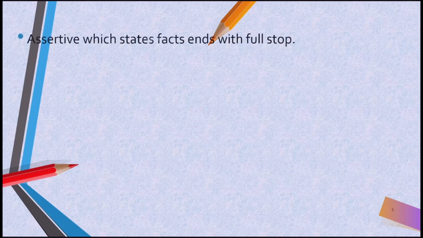The first one is assertive sentence. So, an assertive sentence states facts and ends with a full stop. How to identify assertive sentences? Assertive sentences have a full stop. Not only that, they are facts or statements or simple sentences. Example, Rama goes to school. This is an assertive sentence. Ice melts. This is a fact, so it is an assertive sentence. Sugar is bad for health. This is an assertive sentence. Okay.